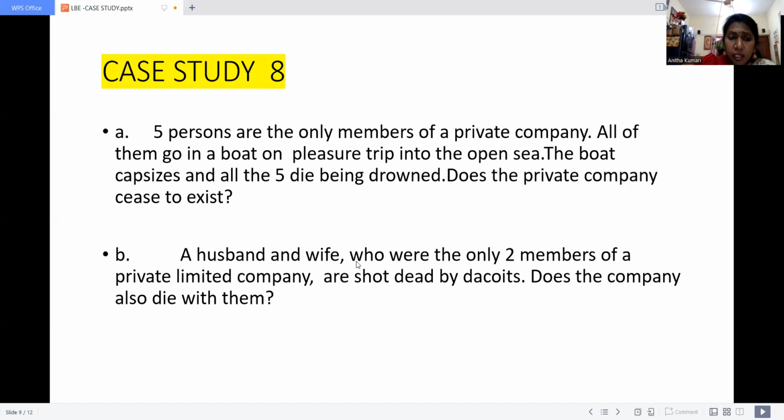So here in the given case, a husband and wife who were the only 2 members of a private company are shot dead by dacoits. Does the company also die with them? Here, since only the 2 members are the owners of the company, if they die, automatically the company will die. But in case a nominee is given, or some of the family members are already taking care of this business and know it well, they can run the business, in case they have been given prior power.